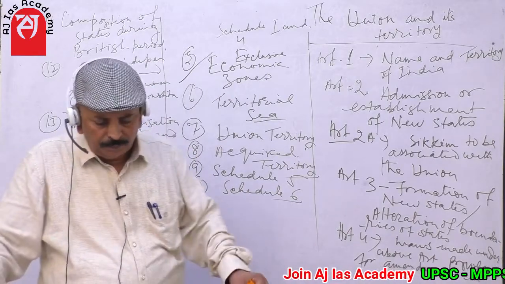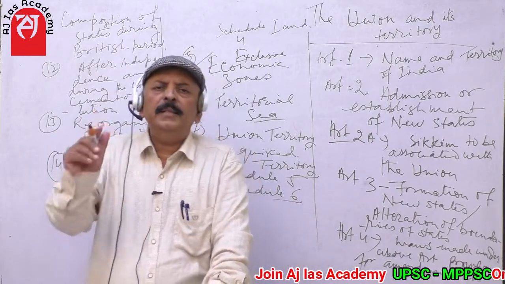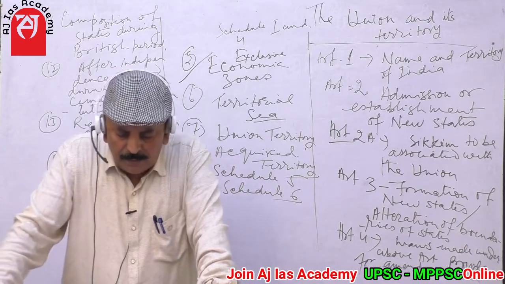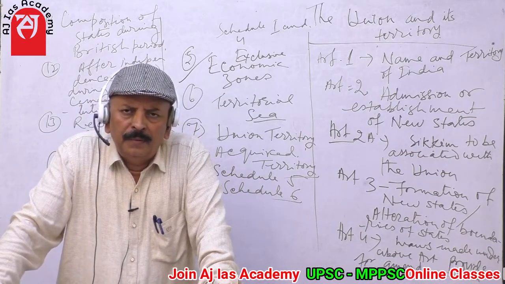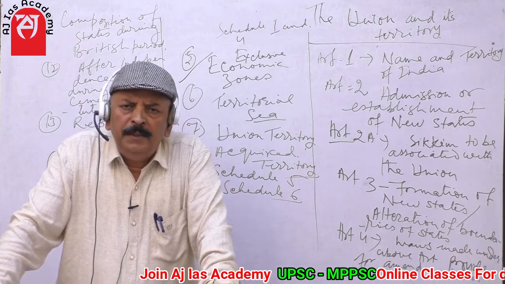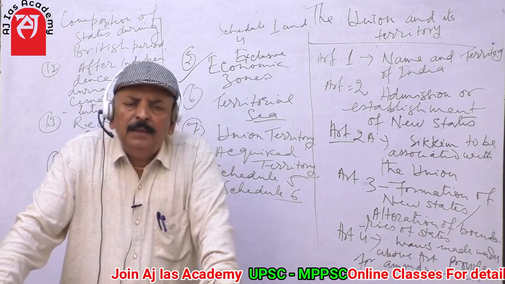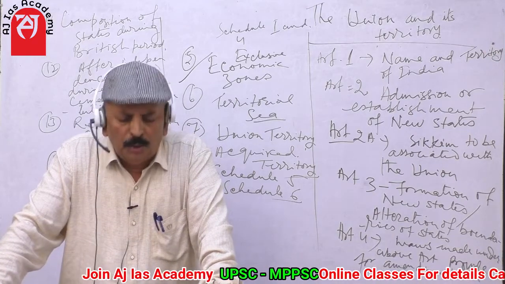And students, now what is the difference between territorial sea and exclusive economic zone?